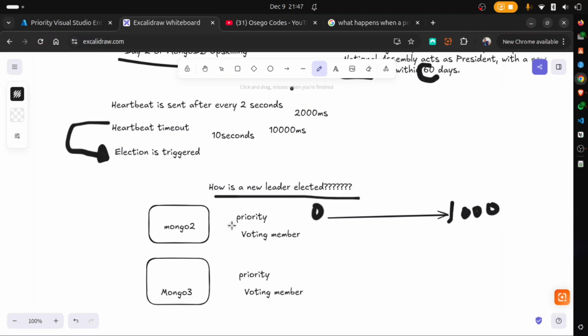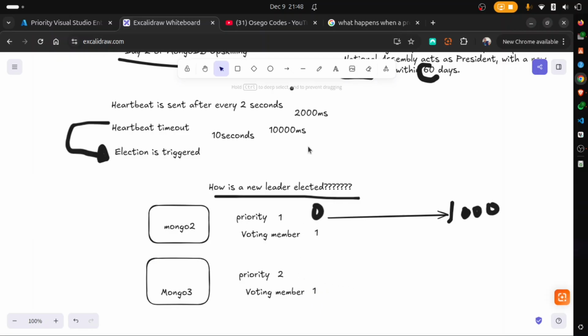Now, in most cases, you'll find that the priorities of Mongo 2 and Mongo 3 are different. How? You will realize that either Mongo 2 has a priority of 1, and then Mongo 3 has a priority of 2. Then Mongo 2 also has 1 vote. It's a voting member, 1 vote. And then Mongo 3 also has 1 vote, which means they are eligible to vote, right? So we come here and we also assign Mongo 3 1 vote.